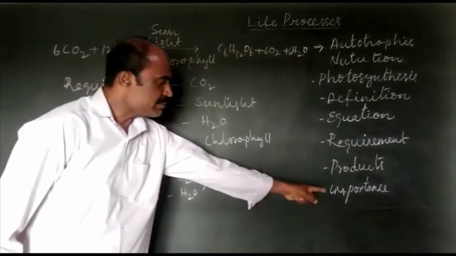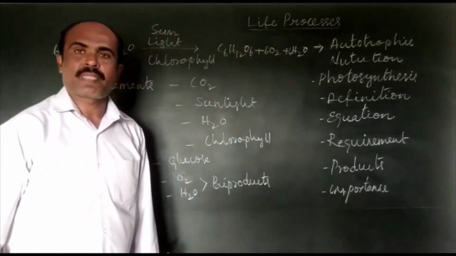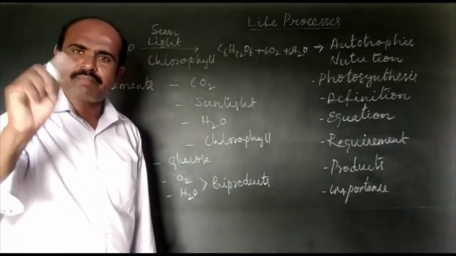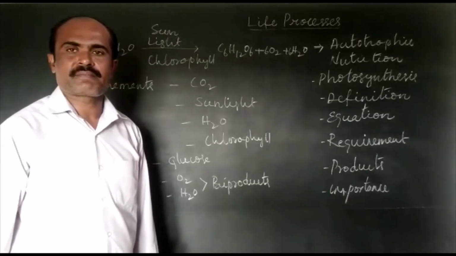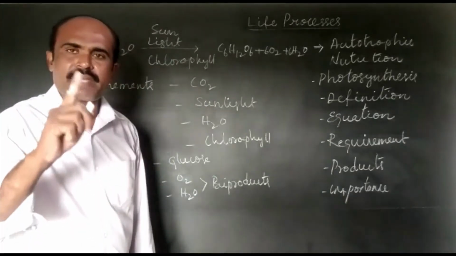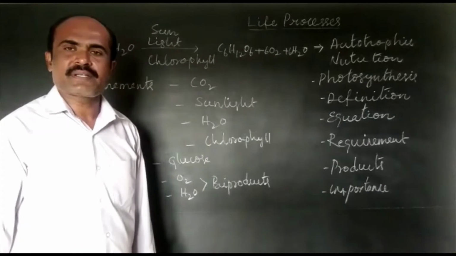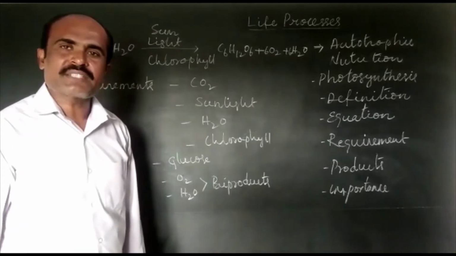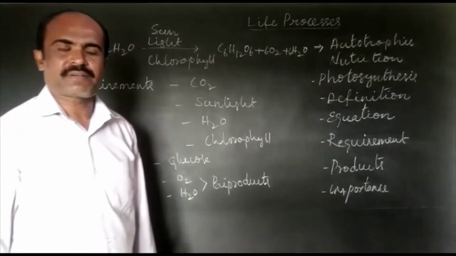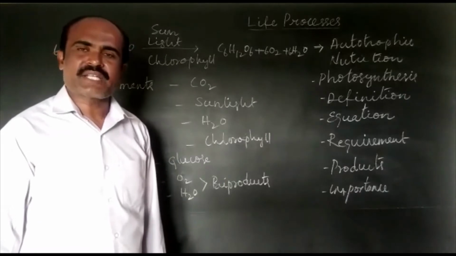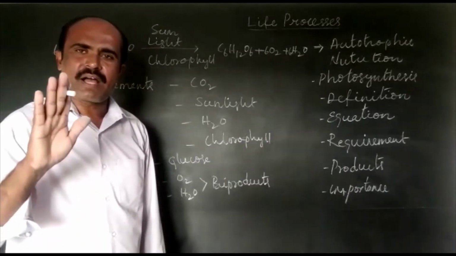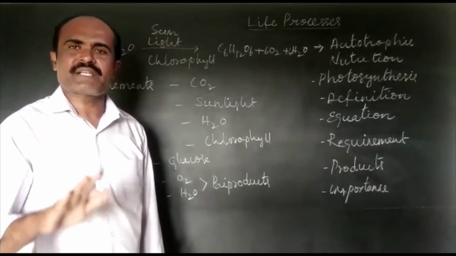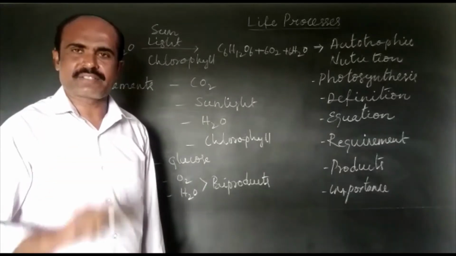Now let us study the importance of photosynthesis. Photosynthesis is a very important process. It is the only important process through which oxygen is released into atmosphere. By taking oxygen, all animals and human beings survive on this planet Earth.